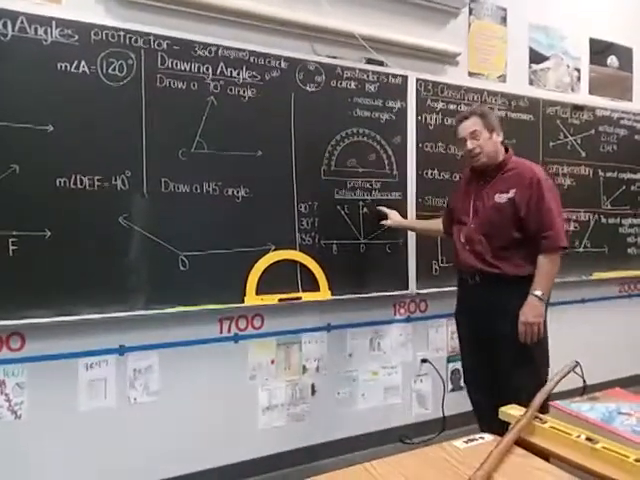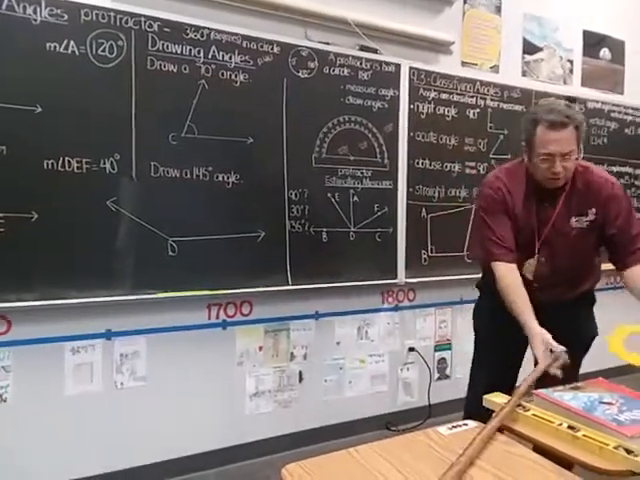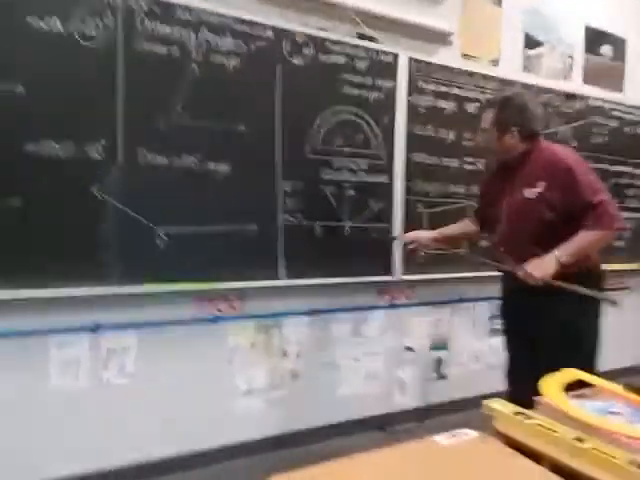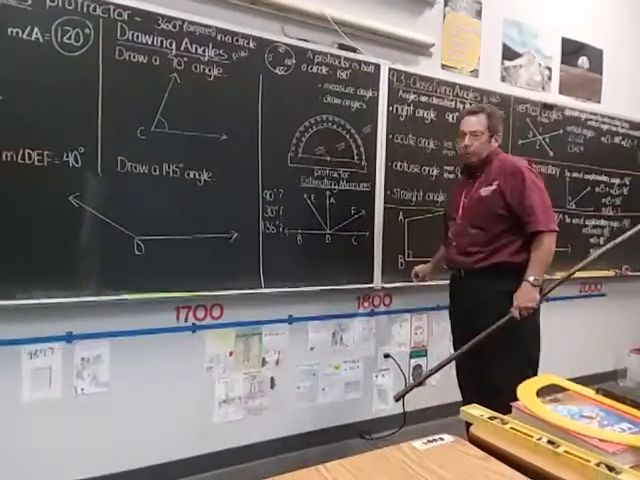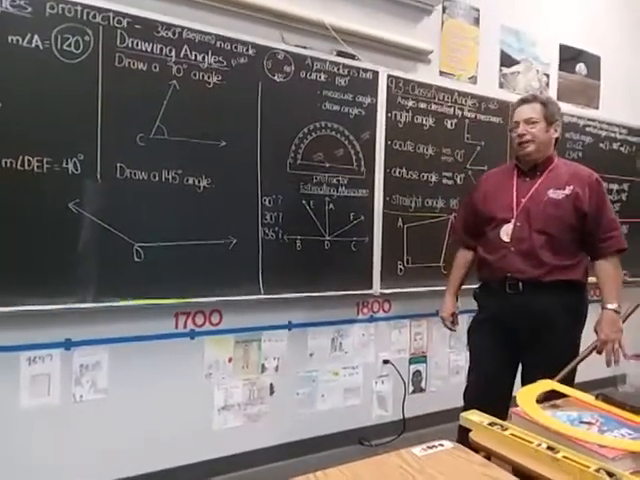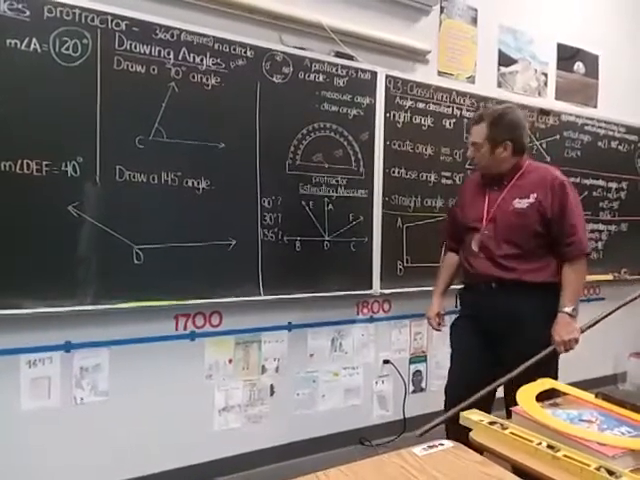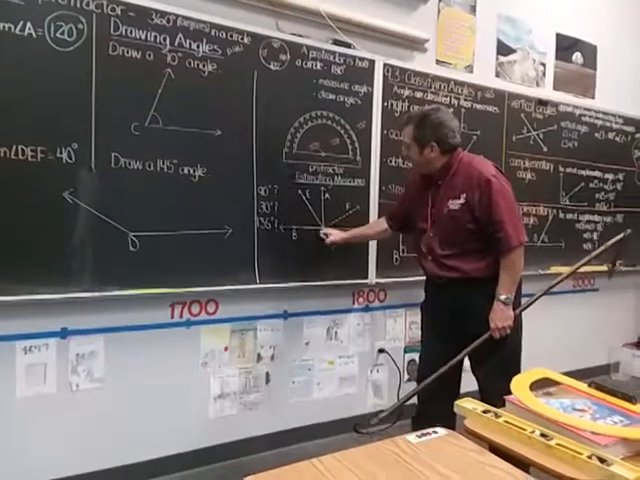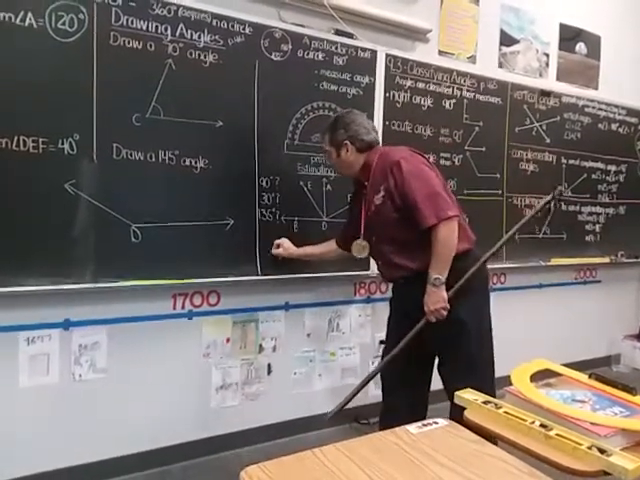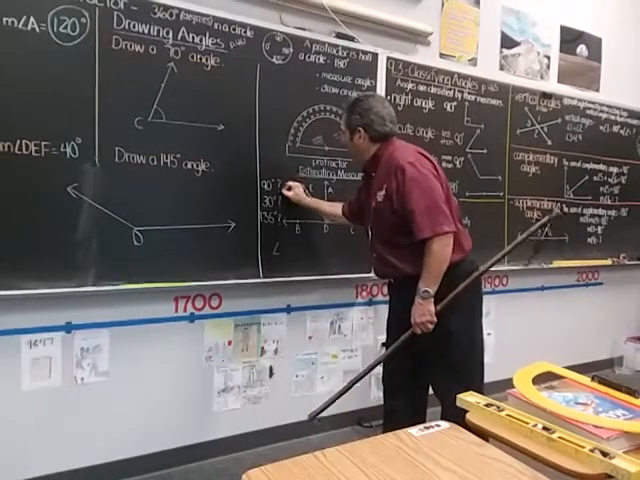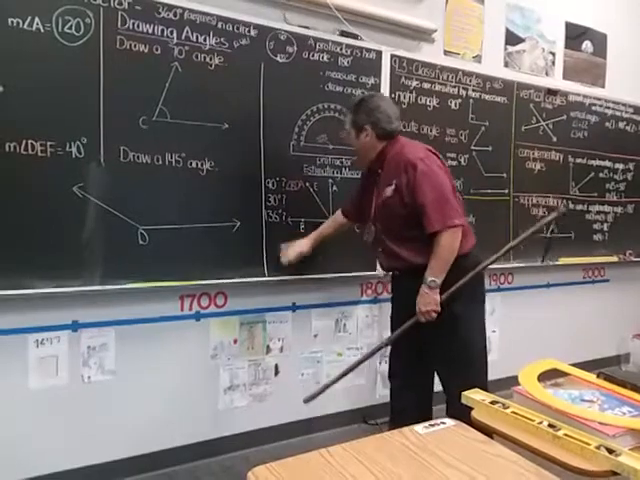One more thing you're going to be asked to do in the practice is to estimate measures. So let's look at this first one. I got this drawing here. Can you tell me any angle here that looks like it would be 90 degrees? What do you think? All right. Did you say angle BDA? Yes, I would think angle BDA would be 90 degrees.